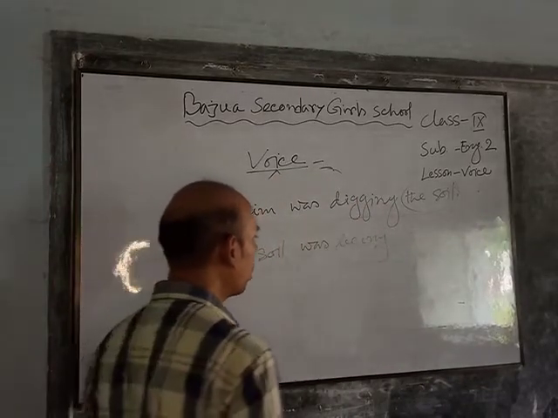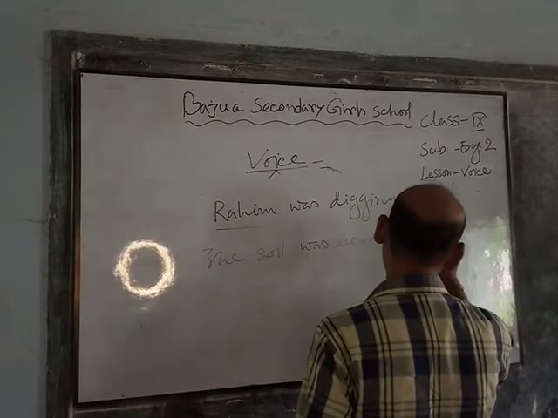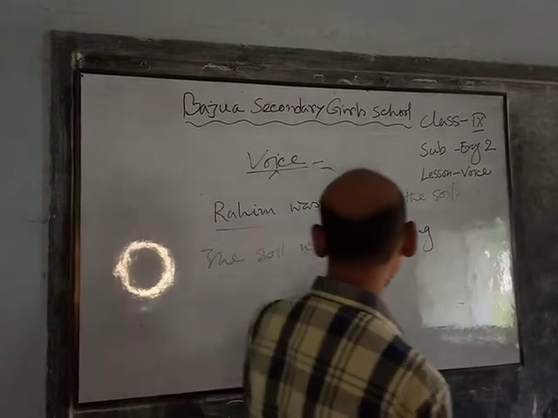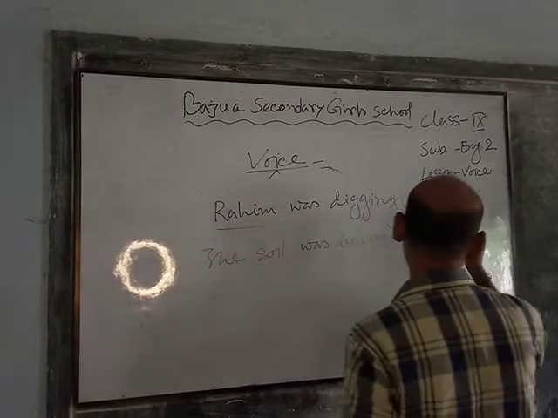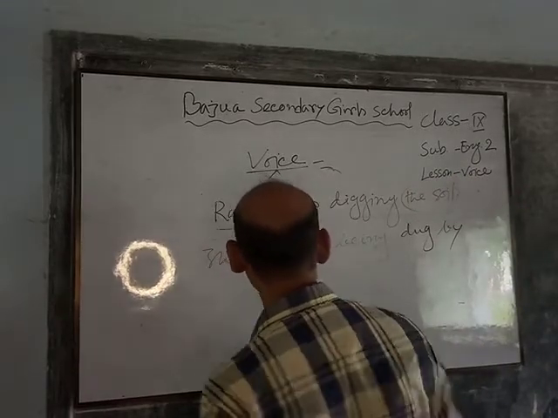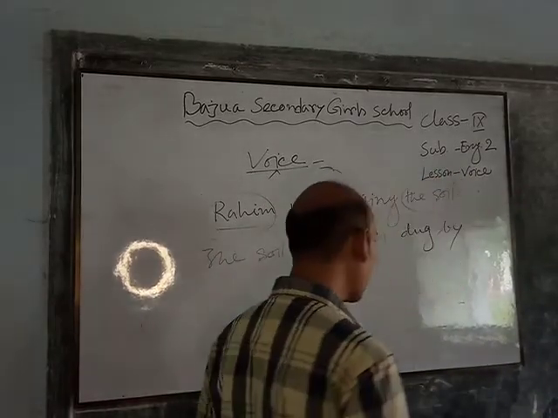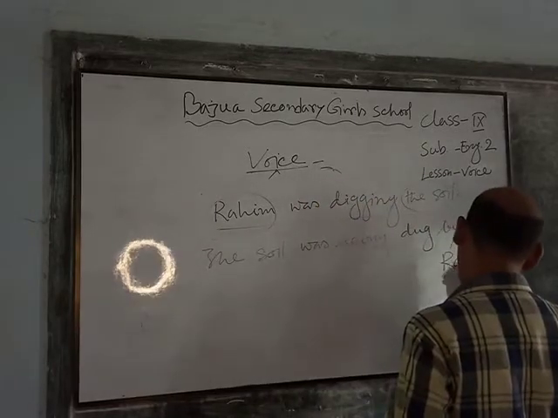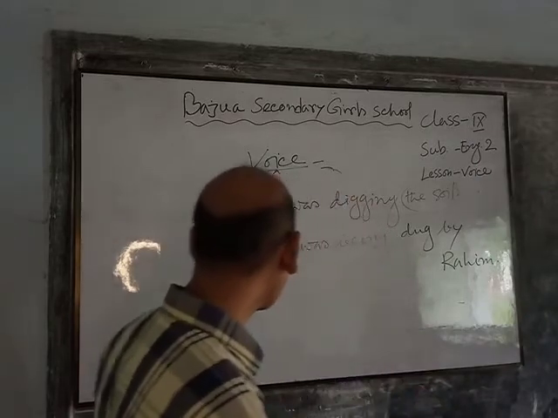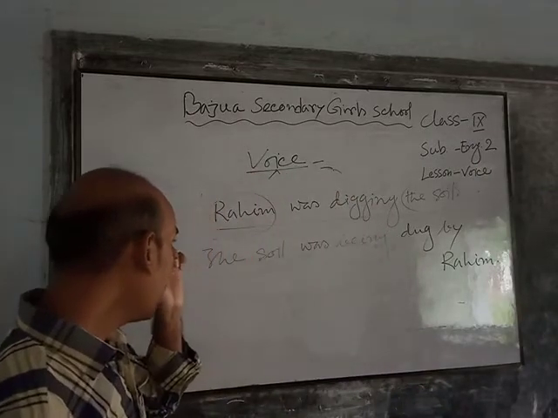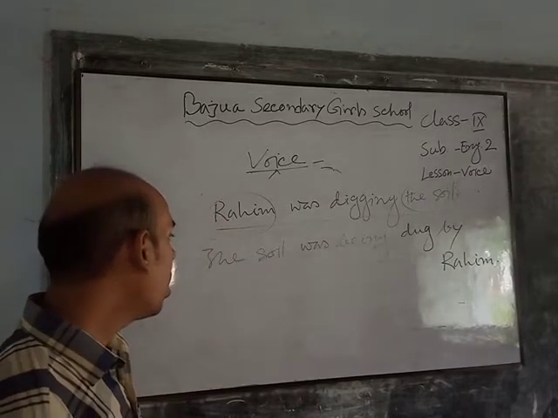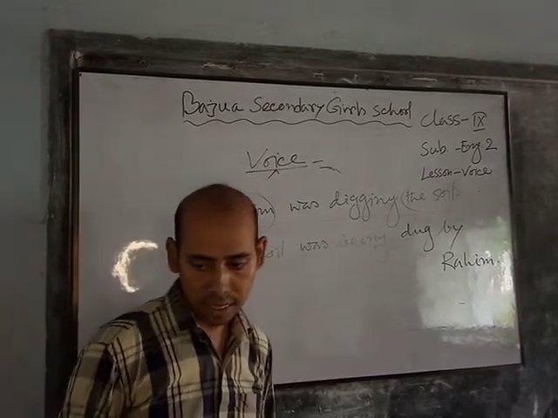Dig, dug, dug. So, dug. The soil was being dug by plus the objective form of subject. Rohim, the subject form is Rohim and the object form is also Rohim. So dear students, in this way we can make the active voice to passive in past continuous tense.